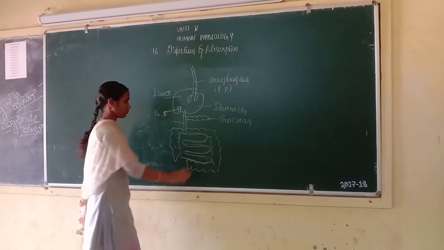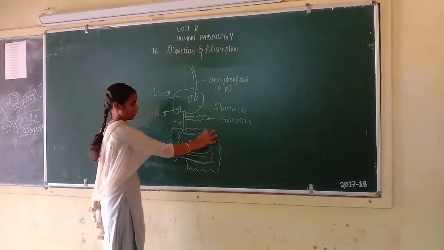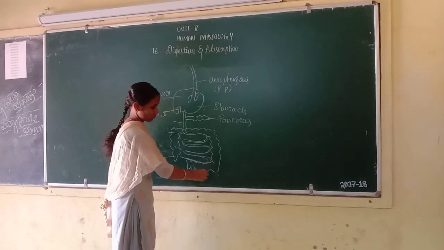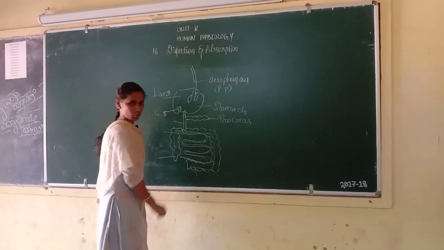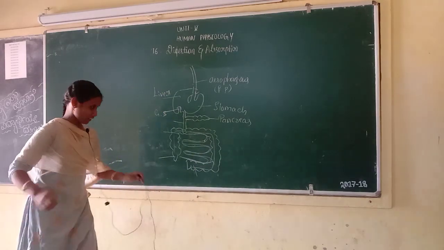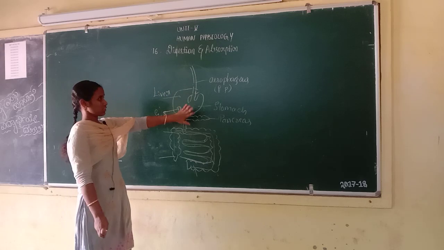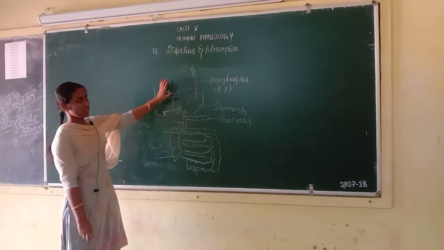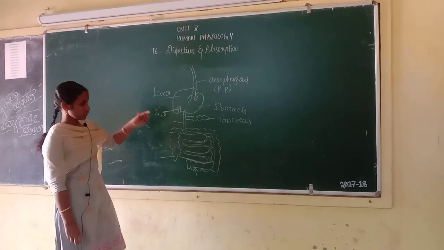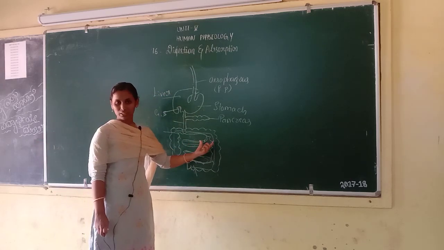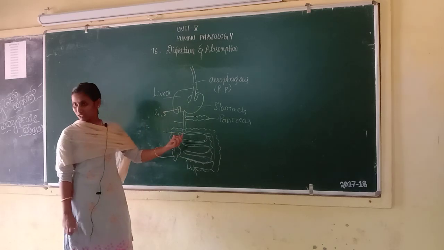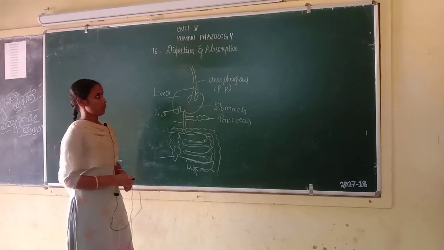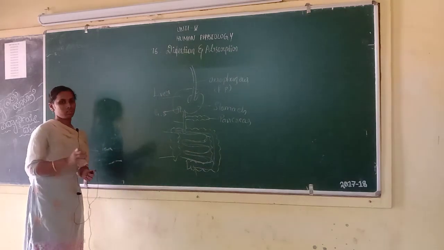This is the duodenum, this is the jejunum, this is the ileum, this is the large intestine, this is the cecum, this is the colon, this is the rectum, this is the sigmoid colon. The length of the alimentary canal is about 9 meters. The length of the small intestine is 6.5 meters and the large intestine is 1.5 meters.